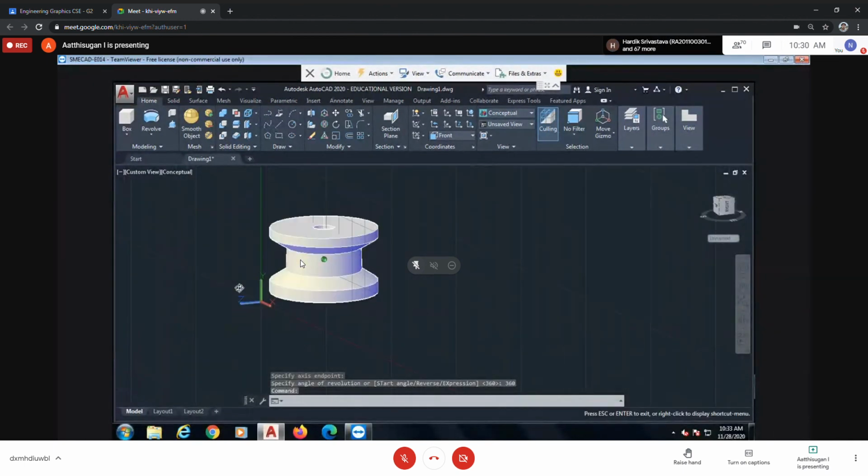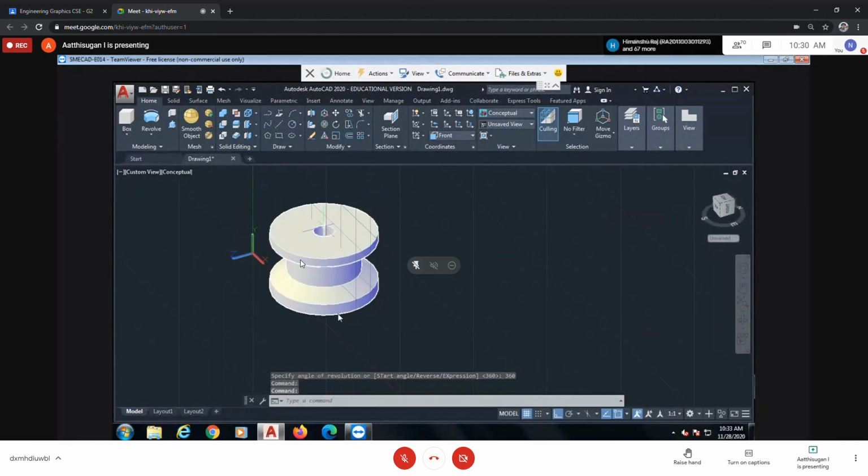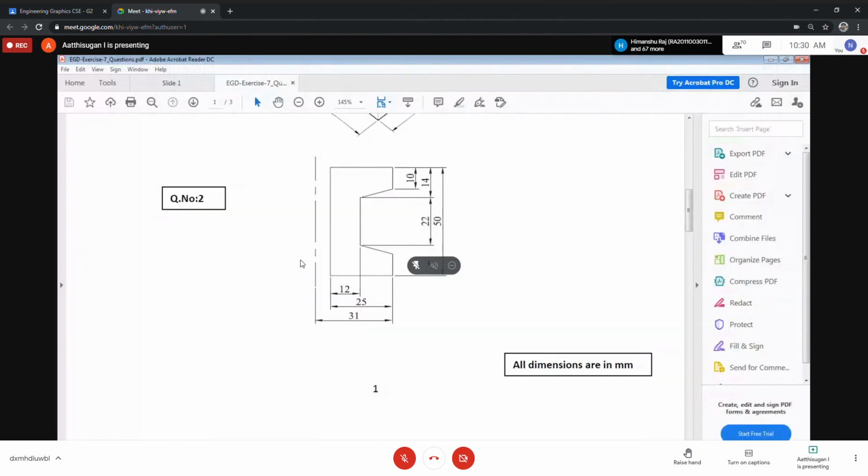Okay, this was the second question. Afterwards, you can delete that axis line also. Okay, so here again repeating for this question. For the second question, you can start from here. Here you can draw this one.